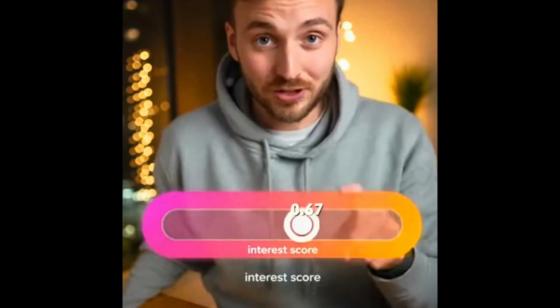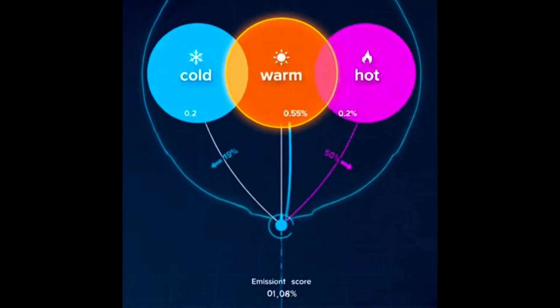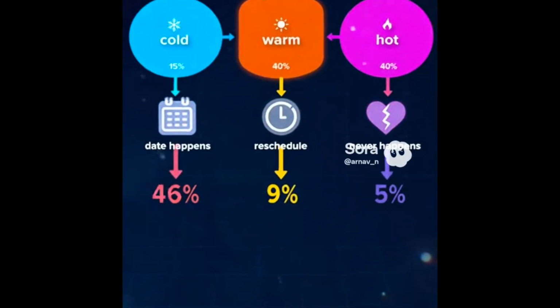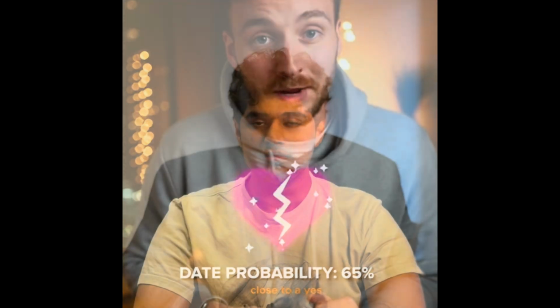The first thing I track is an interest score. It lives between 0 and 1, and right now it's a 0.7. Alone, that's just a number. So I run it through a hidden state model with 3 moods: cold, warm, and hot. Each state has its own odds of leading to one of 3 outcomes. That's pretty good.